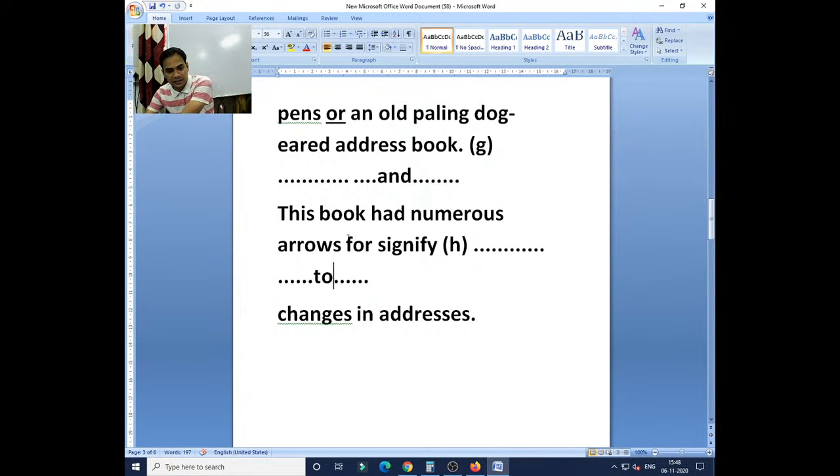Suppose a child does not want to change 'for', then you change the verb into participle form, like 'signifying', the -ing form, so that it will be grammatically correct. This book had numerous errors for signifying changes in addresses. Or if you don't want to change the verb 'signify', then change the preposition 'for' into 'to': 'to signify'.